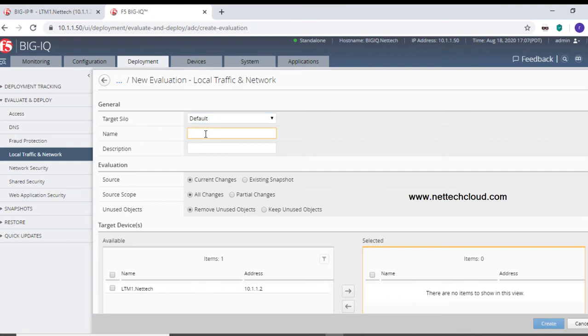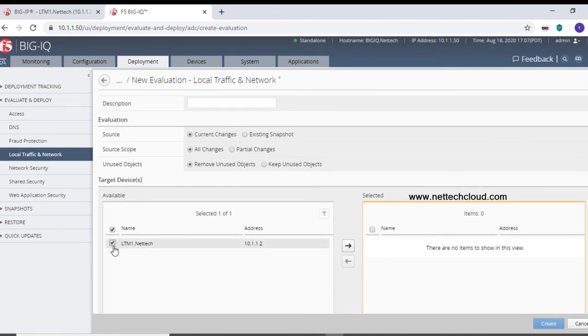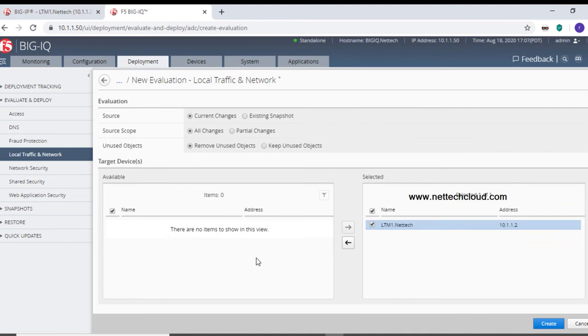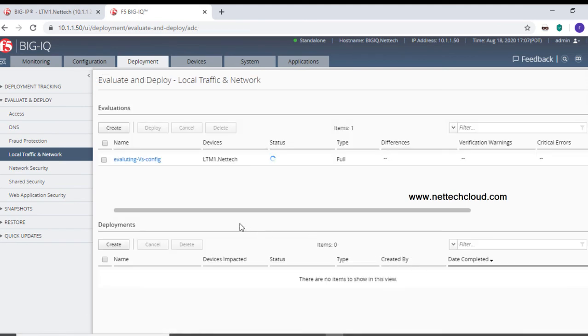Okay, and the name: evaluating virtual server config. Just the name, you can give any name, and the important option here is selecting the target device. Just do the evaluation. It is refreshing the current configuration. Let this be completed and then we'll verify what kind of configuration will be pushed to the BIG-IP appliance. So it is done now.